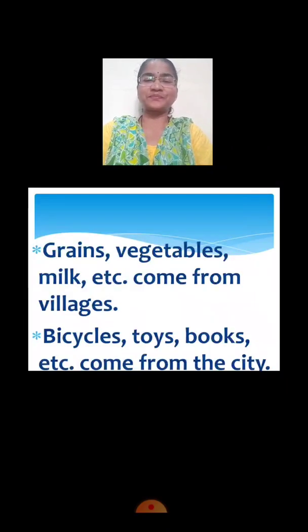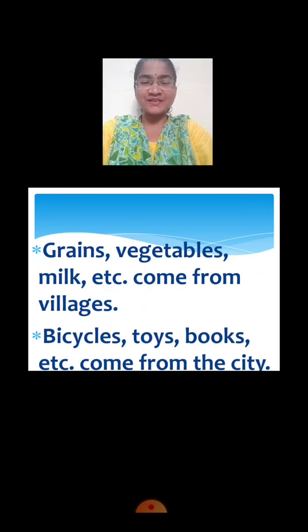Very good. Now see, grains, vegetables, milk, etc. come from villages. Food grains, vegetables, fruits, then milk we get from villages. Yes, and bicycles, toys, books, etc. come from the city. Okay, because these things are made in the factories, so people get them from the city.